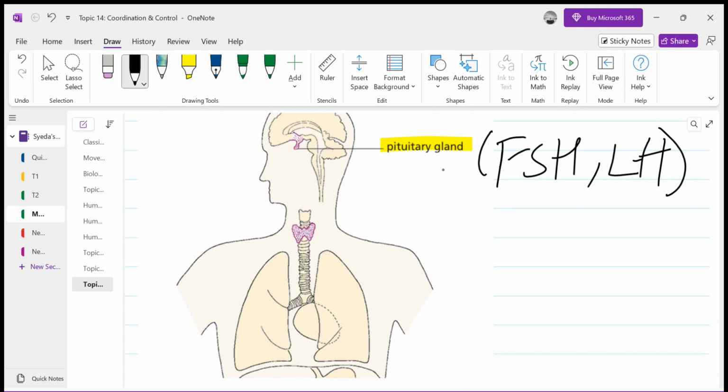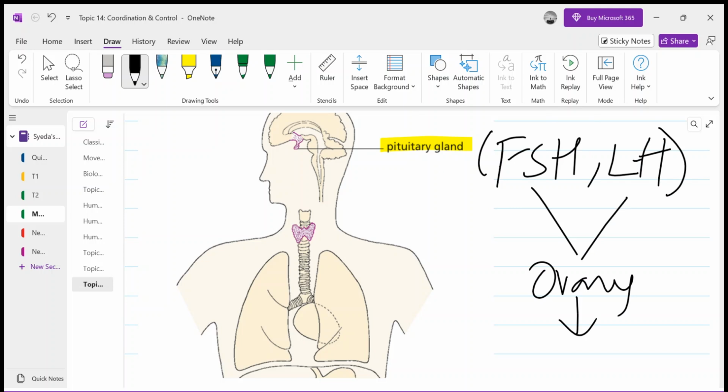These two hormones, follicle stimulating hormone and luteinizing hormone, are released in females, by the way, and they are associated with the menstrual cycle, right? They are released by the pituitary gland, go to the ovary, and ask it to do its function.